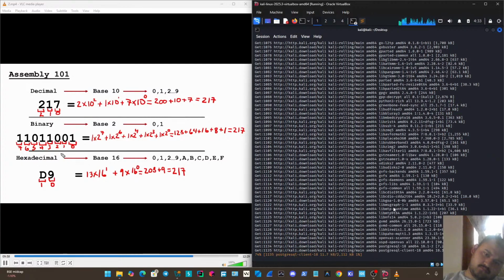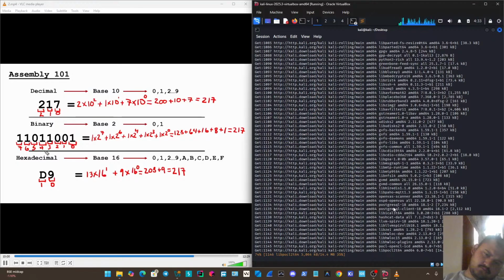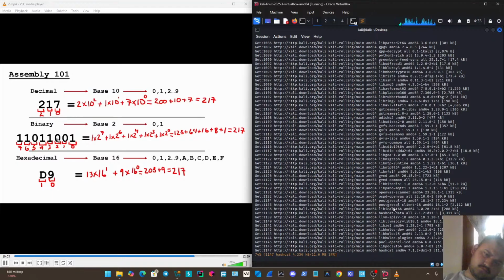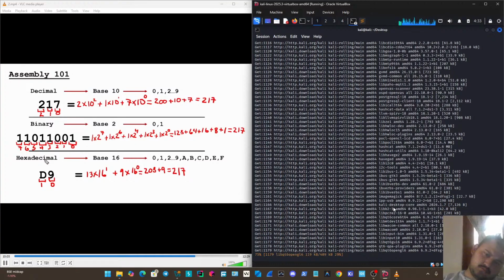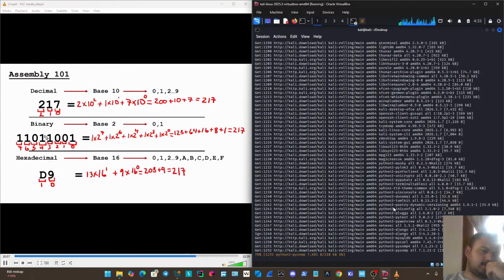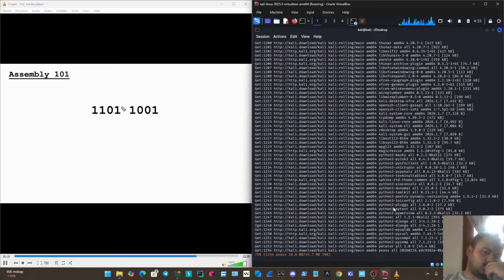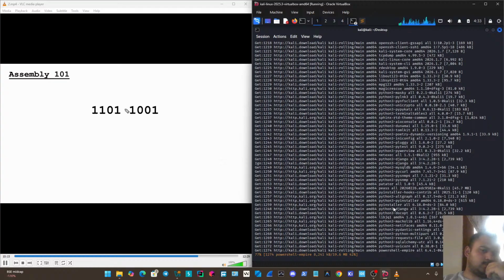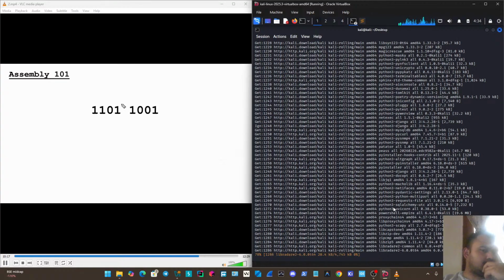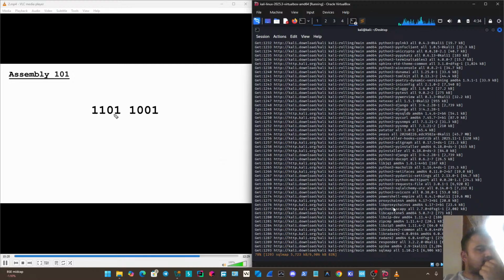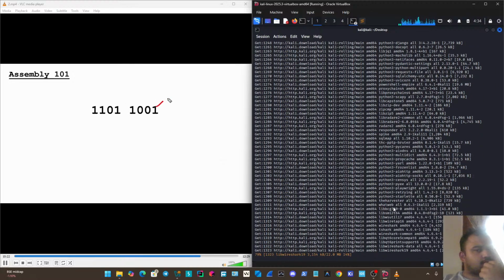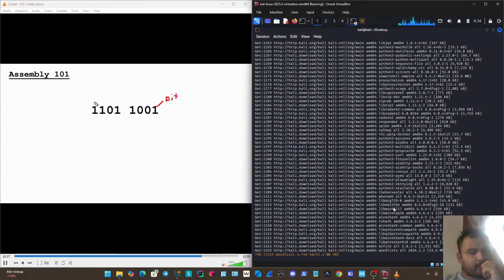So what I'm going to do is clear this all away here, and I just want to chat a little bit about some of the characteristics of binary and hexadecimal, and why we use hexadecimal in place of binary. Okay, so we've got back this binary representation of 217, and I just want to talk about a couple characteristics of binary numbers and how we describe them. The first one is that each of these digits is called a bit. In our example here, we've got 8 bits, and 8 bits makes up what's called a byte. So this would be 1 byte here.